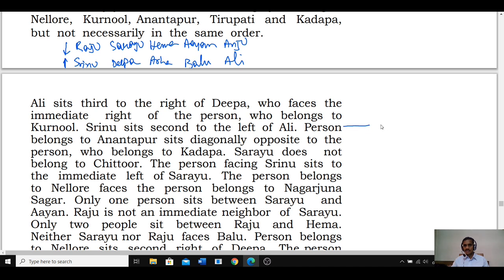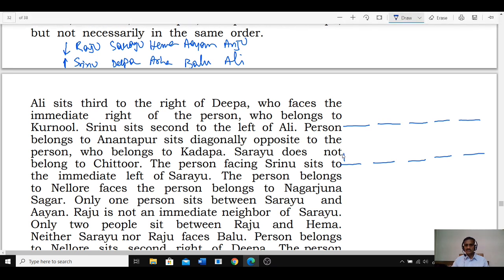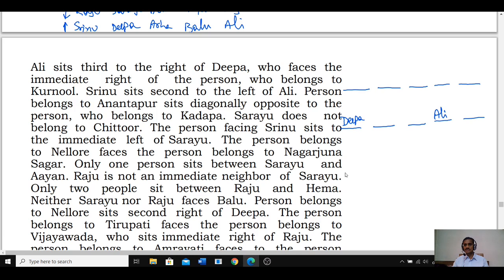Now, 1, 2, 3, 4, 5, 5 persons here, 5 persons here. Then coming to Ali sits to the right of Deepa. And as Deepa is here, Deepa is facing towards north. Ali sits to the right of Deepa and Ali is here. That is the first possibility. What is the second possibility?